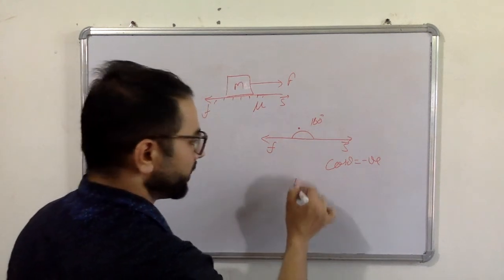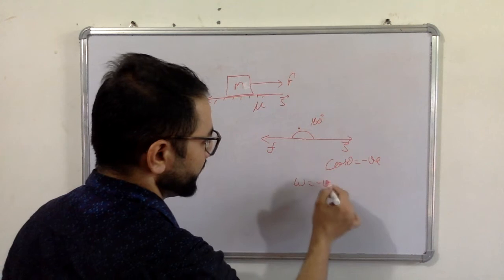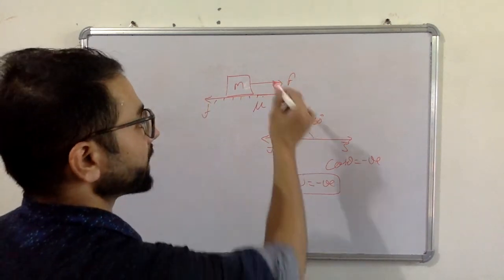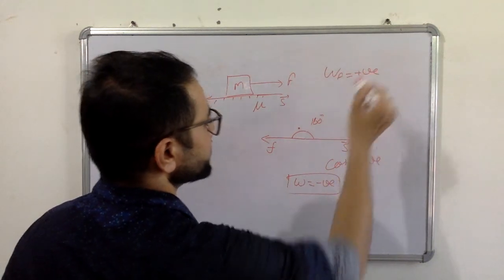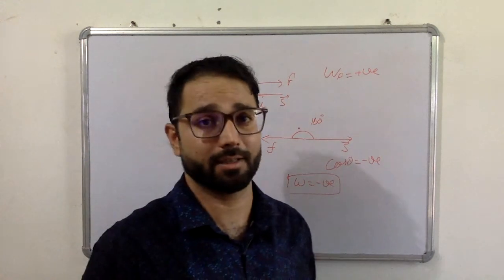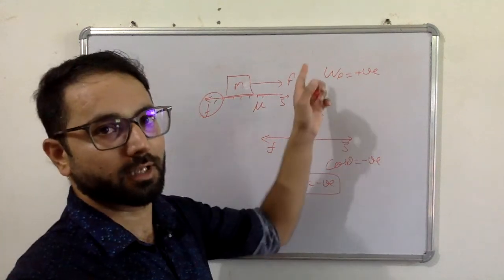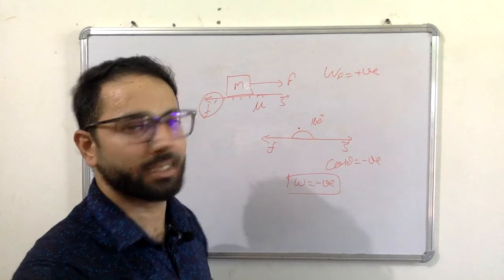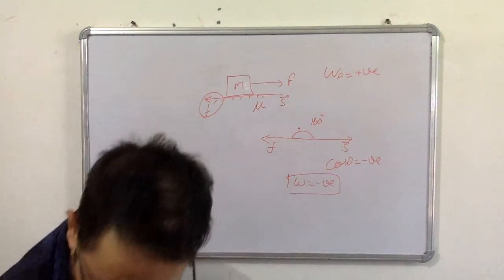So work will be there, but work done by friction force will be negative, and work done by the applied force will be positive. It means, in simple words, we can say friction will oppose the work done by the applied force. Okay. So this is all about the cases for work.